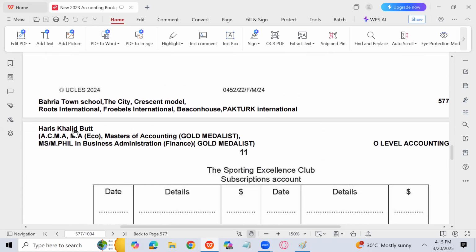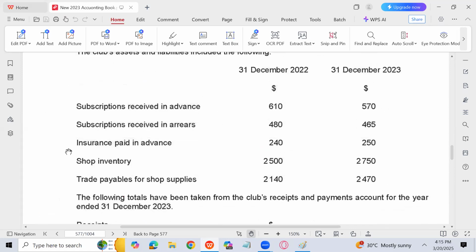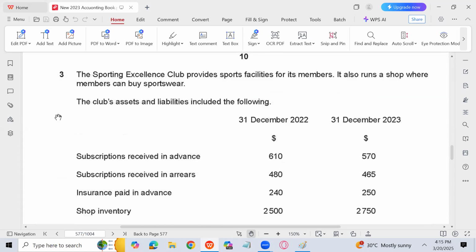So let's see. Though there is a very little chance of a non-profit organization question coming in the upcoming exam, we can't evade this chapter because this is the most difficult one. But I'm expecting that a question won't come in the exam from this particular topic in this May-June 2025 variant 22.